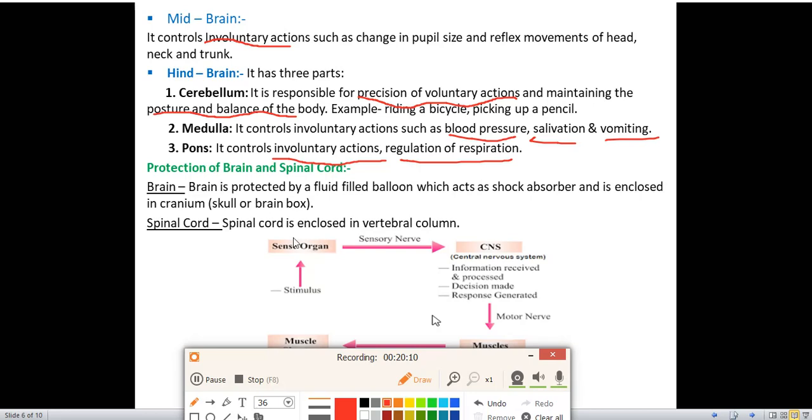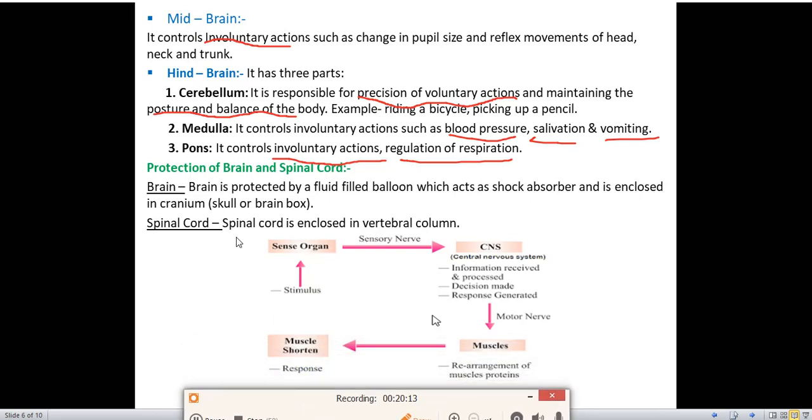Now we'll see the protection of brain and spinal cord, how it is protected from injury. Brain is protected by a fluid filled balloon which acts as a shock absorber and is enclosed in cranium, skull or brain box. So how is brain protected? It is protected by the cranium. We have seen in the diagram. It is also known as skull or brain box. Spinal cord is enclosed in vertebral column.